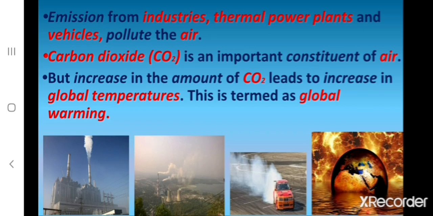Children, what is an important constituent of air? Carbon dioxide is an important constituent of air. So what does the increase in the amount of carbon dioxide lead to? The increase in the amount of carbon dioxide leads to increase in global temperatures, and this is termed as global warming. So children, which gas is responsible for global warming? Carbon dioxide is responsible for global warming.